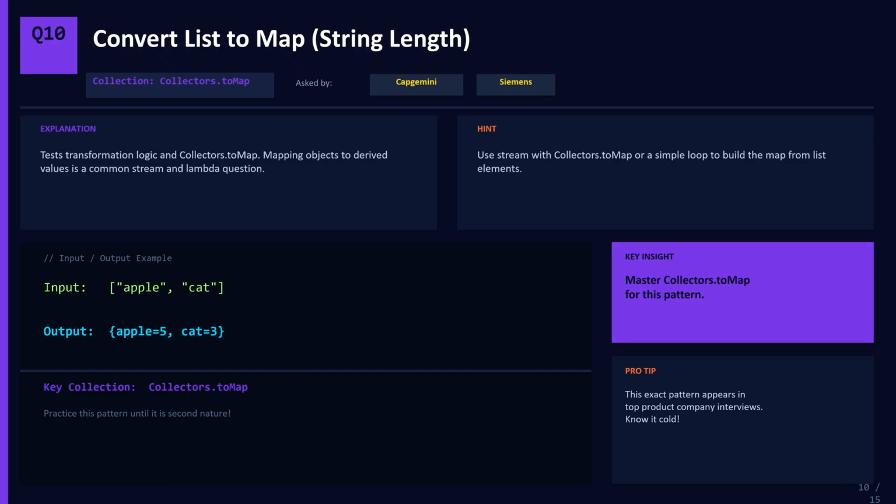Question number 10. Convert list to map with string length as value. Capgemini and Siemens ask this. This tests transformation logic and the Collectors.toMap method. Input is a list with apple and cat. Output is a map with apple equals 5 and cat equals 3. Use a stream with Collectors.toMap, mapping each string to its length. This is a core Java 8 streams interview pattern.